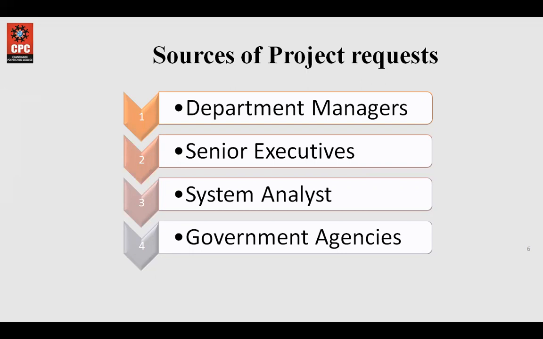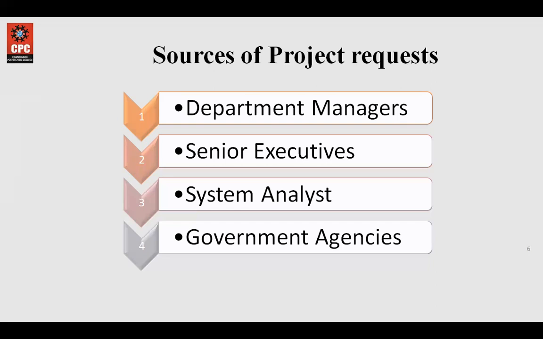For example, the department manager knows that whatever technique they employ, the people under his supervision are taking a very long time, or we could say that they are not able to perform well. The manager knows where the problem is, so he is the best source for the request, or you could say he is the best person to know why the new system is required.